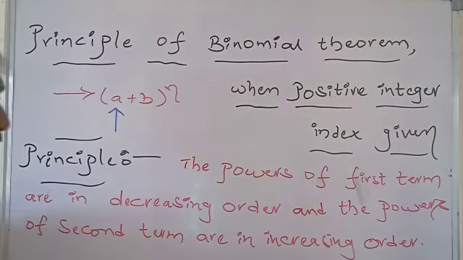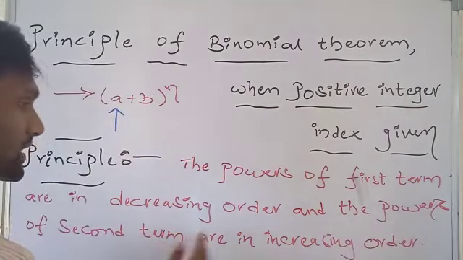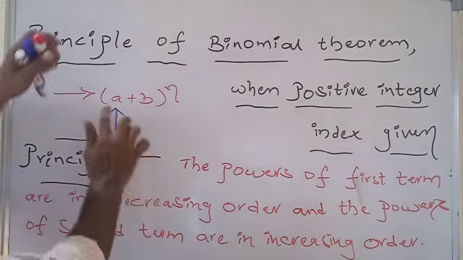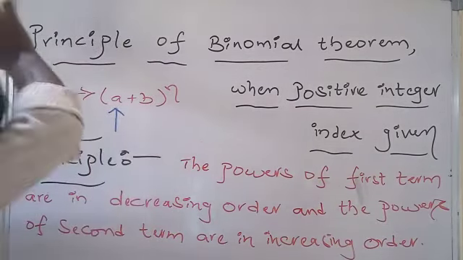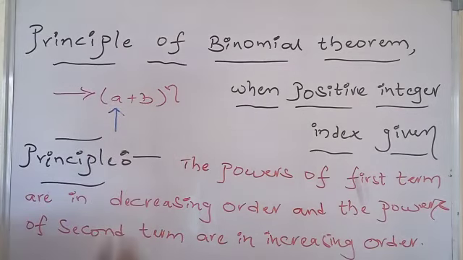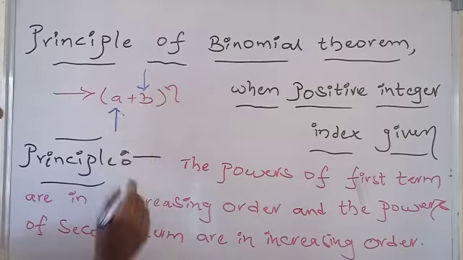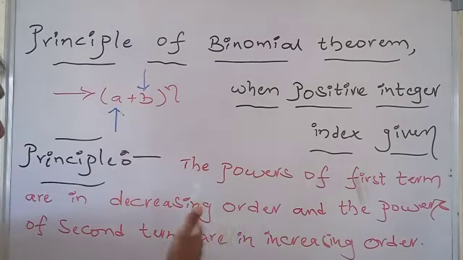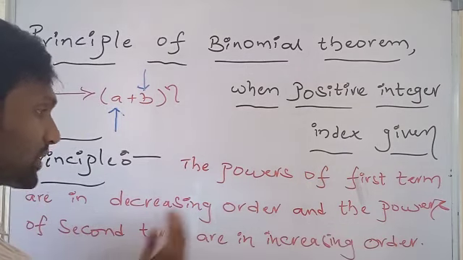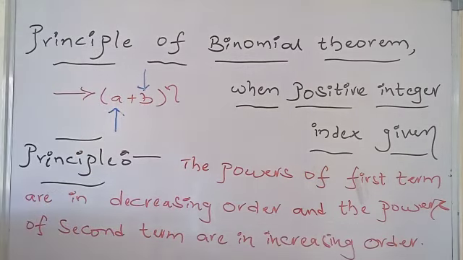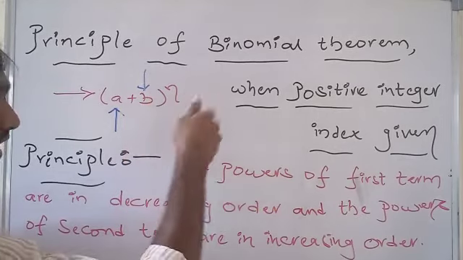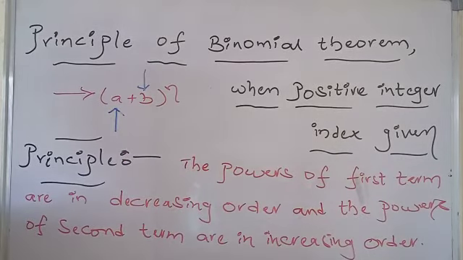What is the meaning of the sentence, the powers of second term are in increasing order? Come to the expression (a + b)^n. In this expression, b is called the second term. According to the principle, the powers of second term are in increasing order. That means the powers of b are in increasing order.